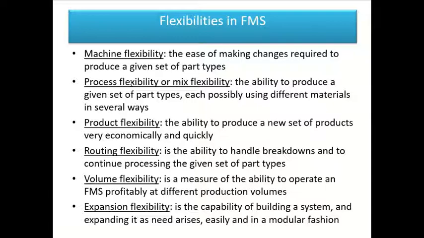Now it also extends process flexibility, or mix flexibility, in the sense that it is able to produce a given set of part types through different materials and in several ways. So you can easily reconfigure machines in FMS to produce different kinds of products using different materials and different ways. So it provides flexibility in terms of process also. Product flexibility is also there, where new kinds of products can be manufactured at a faster pace and at a cheap cost, economically.